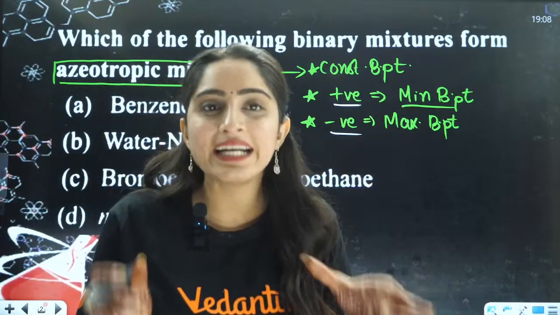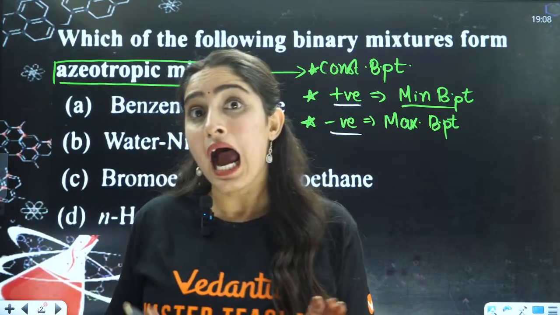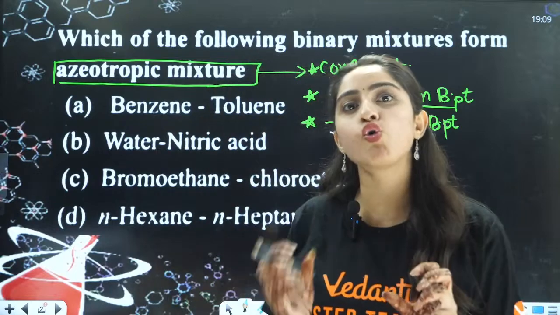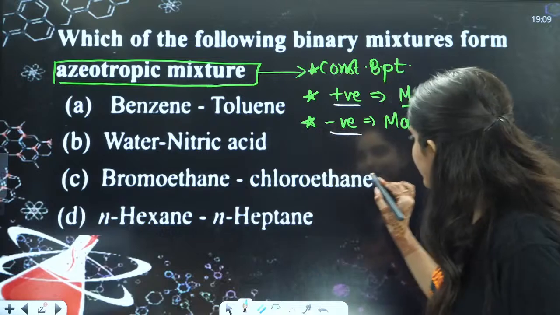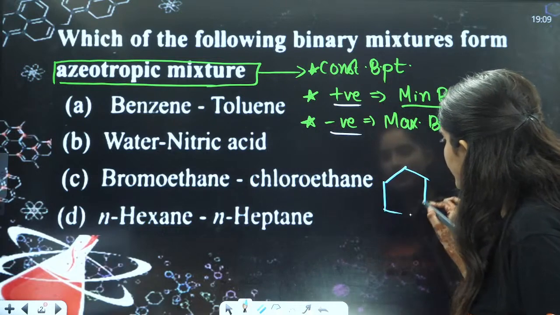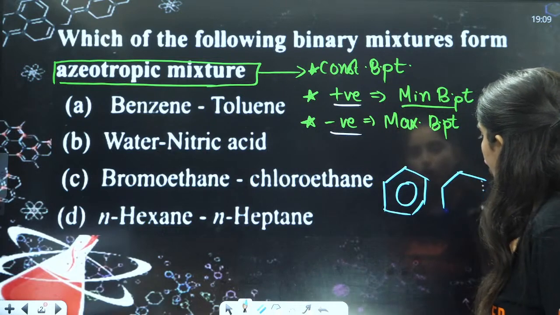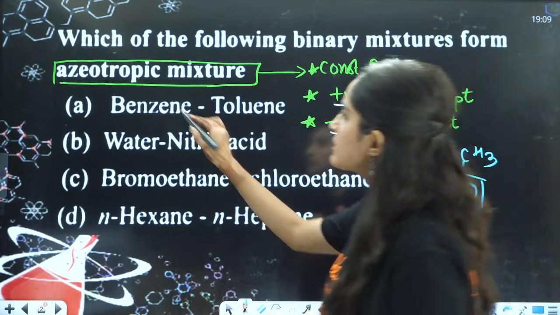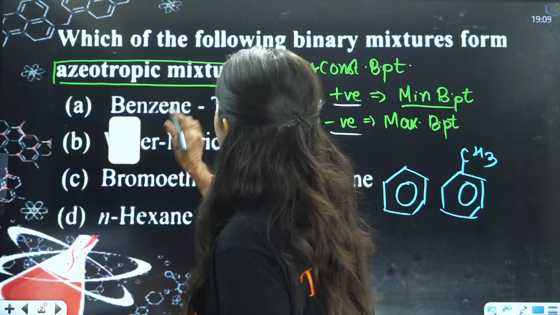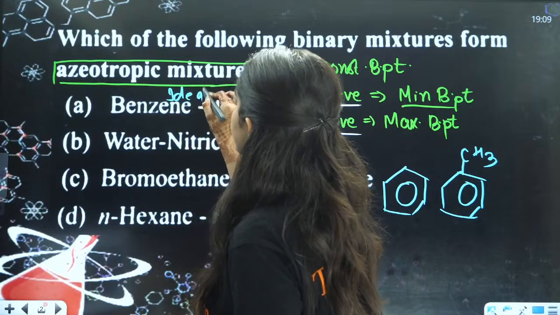In an ideal solution, the two components that you are mixing are almost similar to each other. For example, benzene is similar to toluene, approximately similar to each other. So we can say that this is your ideal solution. You can write here, this is your ideal solution.